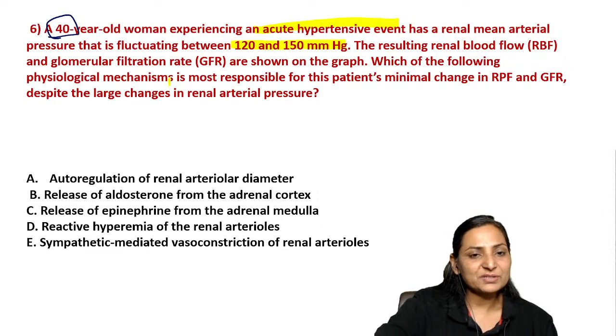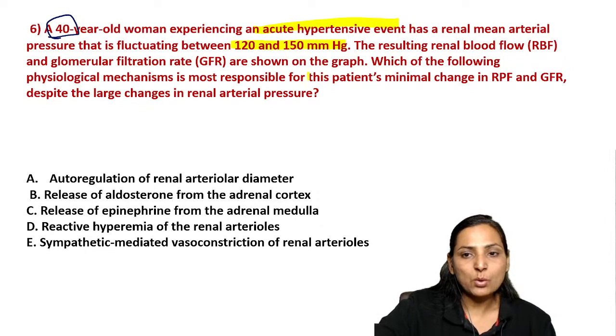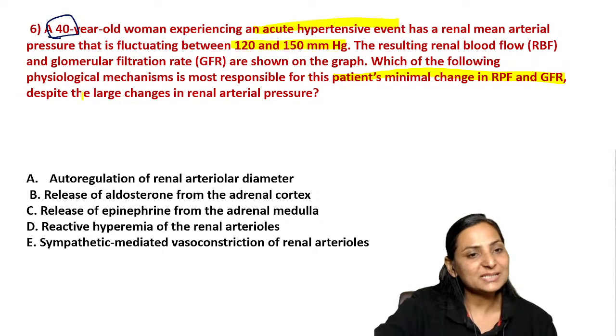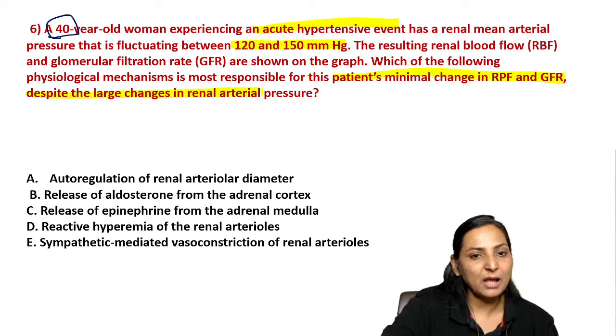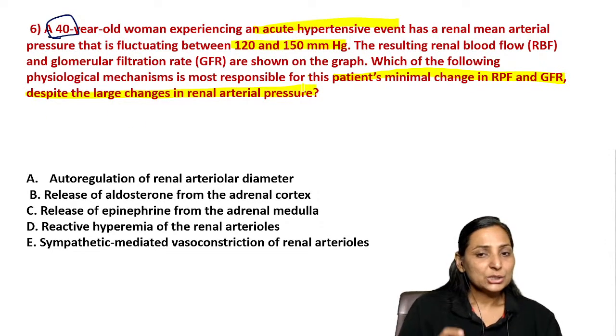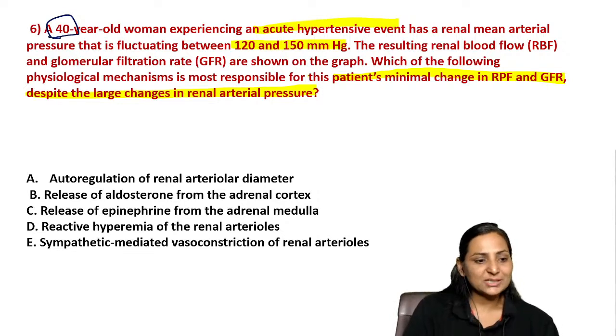Which of the following physiological mechanisms is most responsible to maintain this patient's renal plasma flow despite the changes in the renal arterial pressure? So the question is asking what is responsible in this patient to maintain his renal blood flow and GFR despite changes in the renal arterial pressure, which is increased.